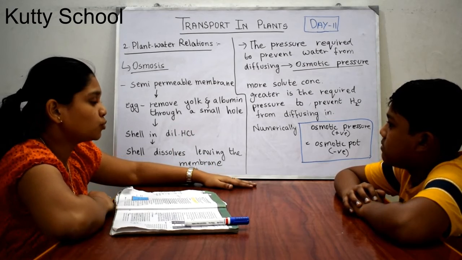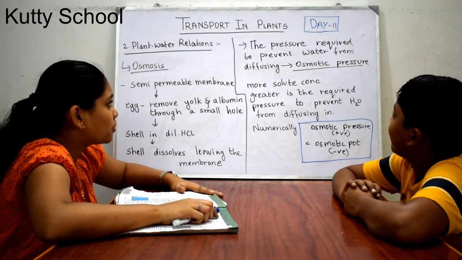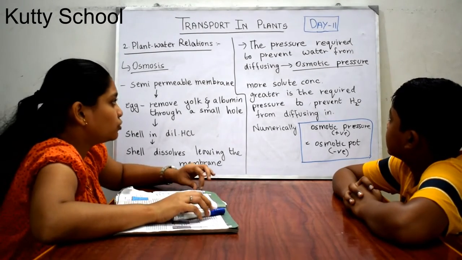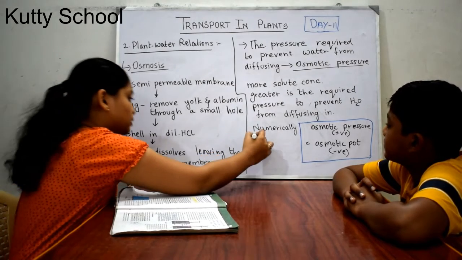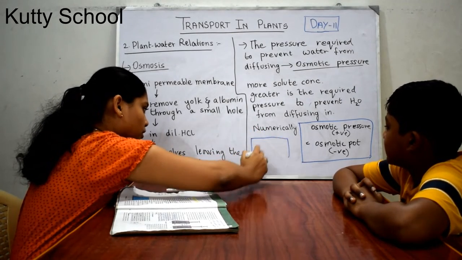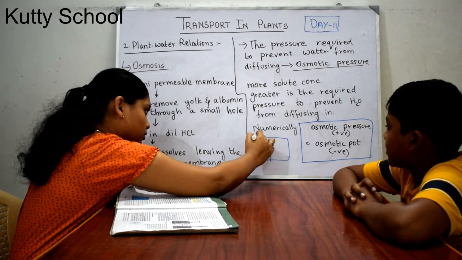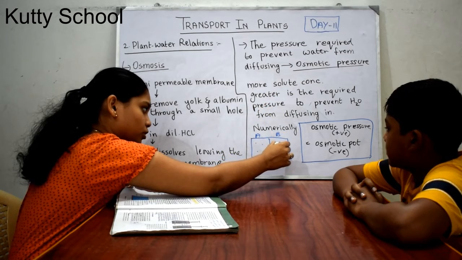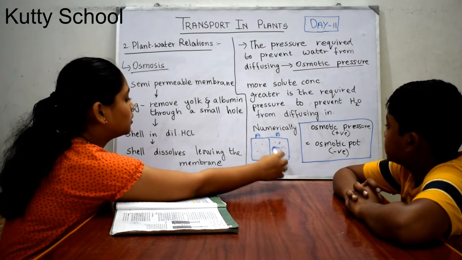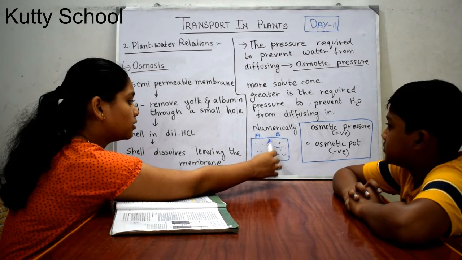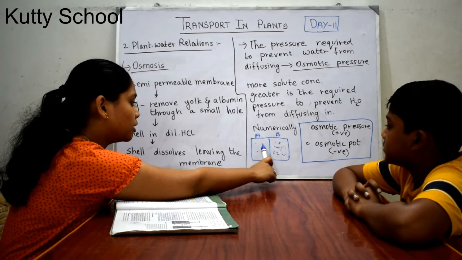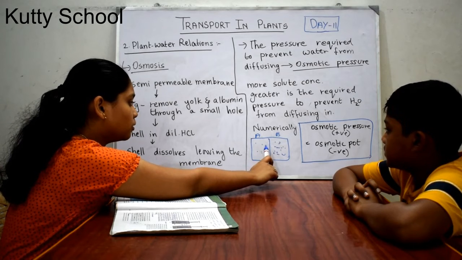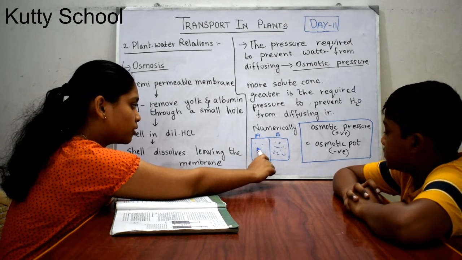Now, what is osmotic pressure? The pressure required to prevent water from diffusing. We have seen in the last slide that if this is A and this is B, one has higher water potential and the other has very low water potential. Here the water potential is more and here it is less, so water moves from here to here, right?